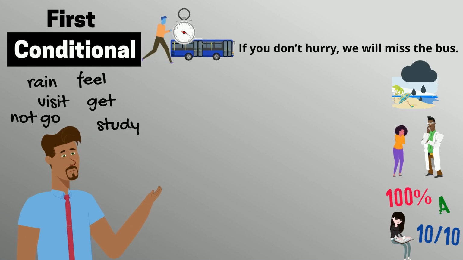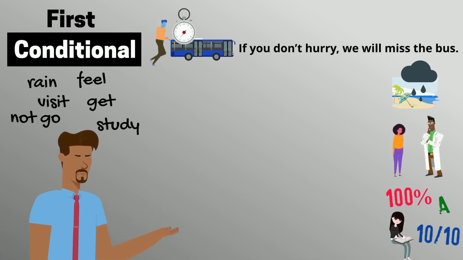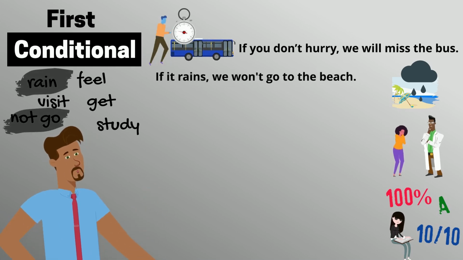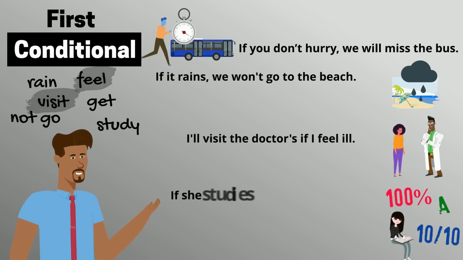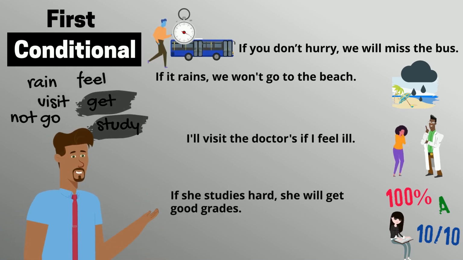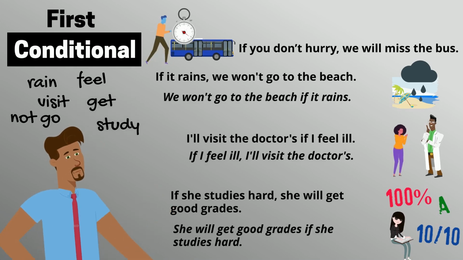Welcome back. Here are some possible first conditional sentences to describe the pictures. If it rains, we won't go to the beach. I'll visit the doctors if I feel ill. If she studies hard, she will get good grades. Remember, you can also change the order of the clauses.